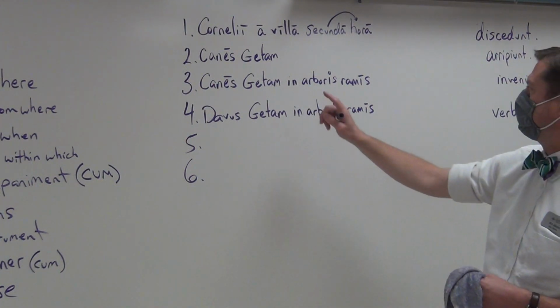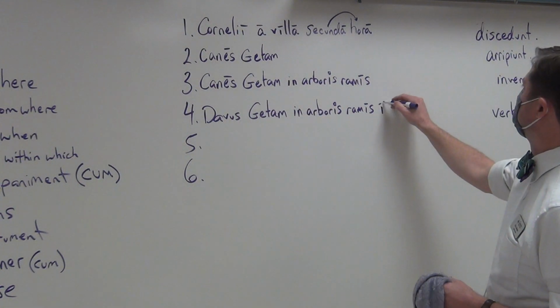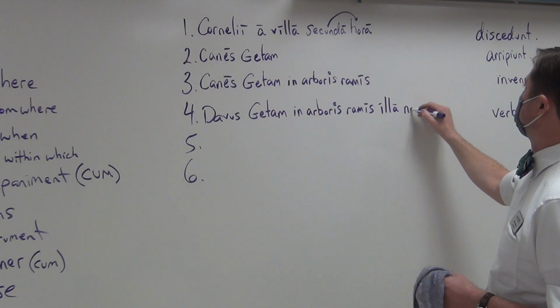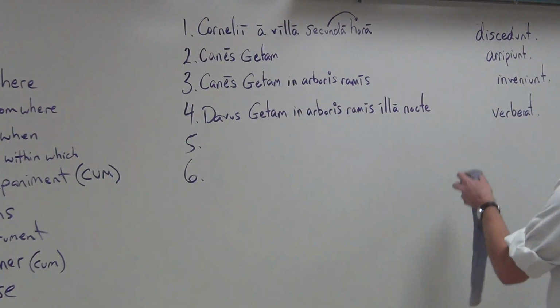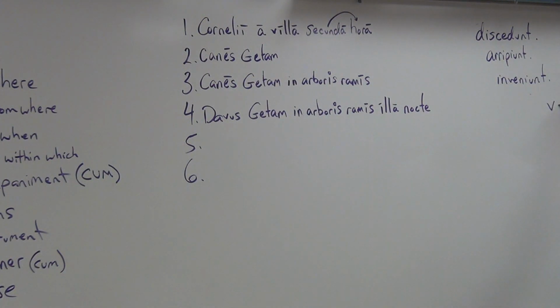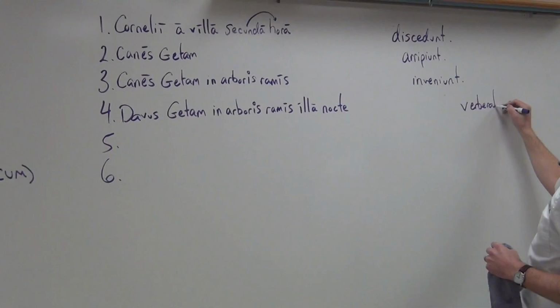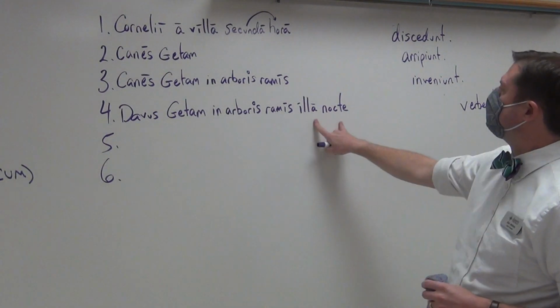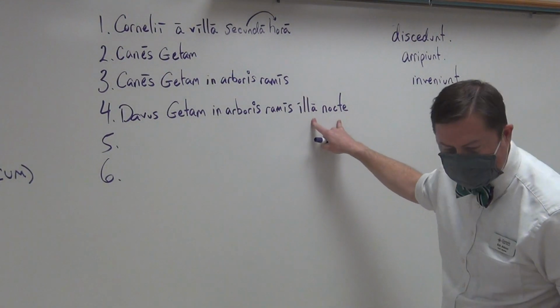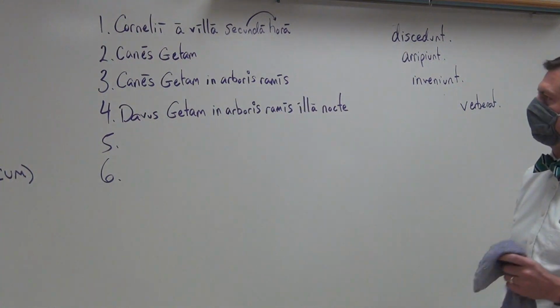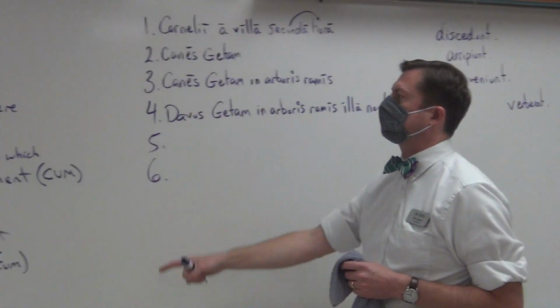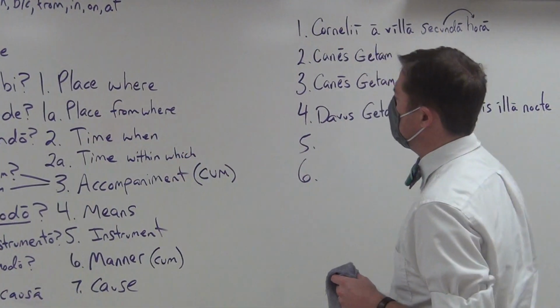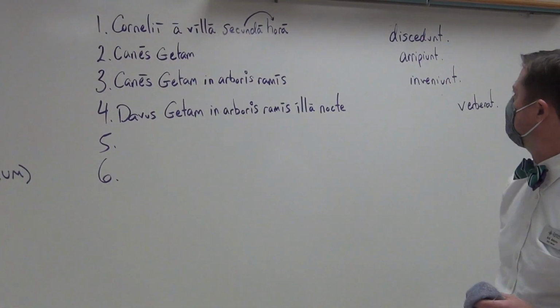Davus beats Geta. You could say illa nocte. I'm going to need some more space. Where about? There we are. And so, Davus beats Geta at that night. What is the case of nocte? It is ablative. Why? Because it is telling us the time when an action is going to occur.